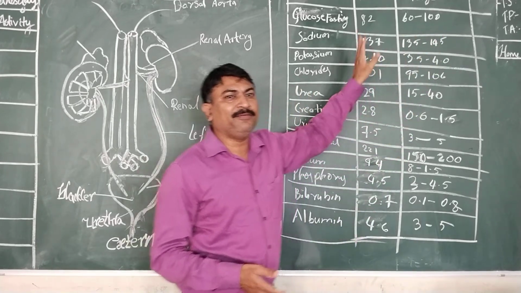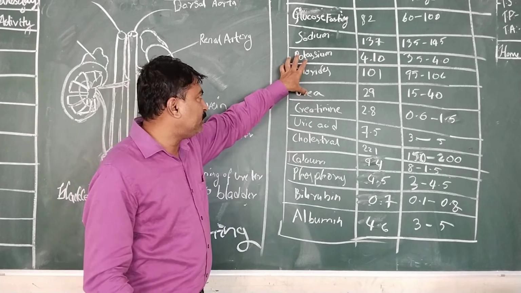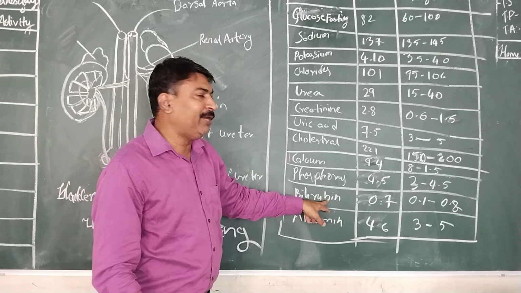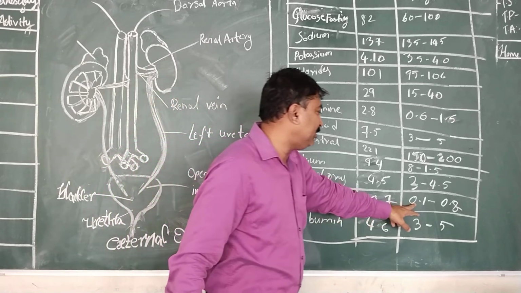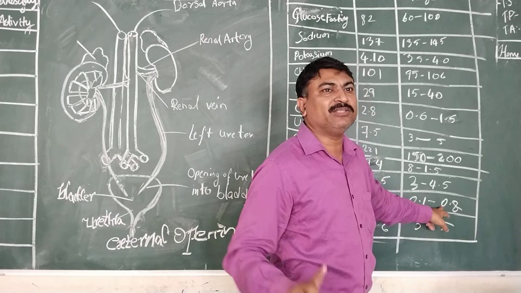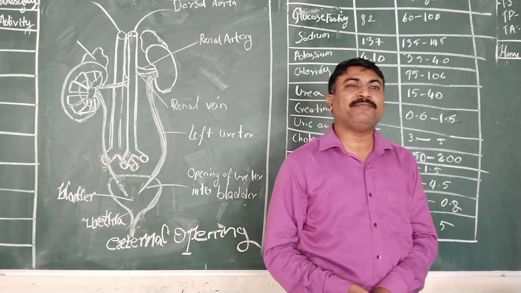Similarly, there are different concentrations of these materials inside our blood. For bilirubin and biliverdin, the concentration is 0.1 to 0.8 in a normal healthy person. If this concentration increases, then the person suffers from jaundice.